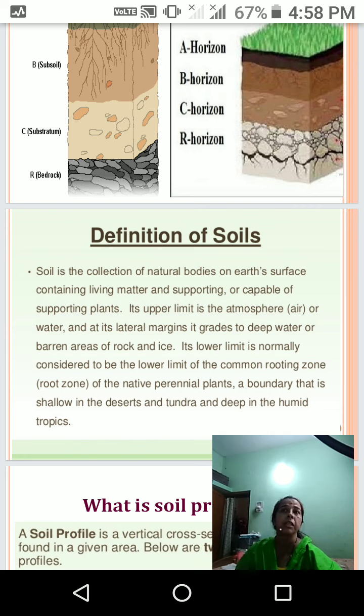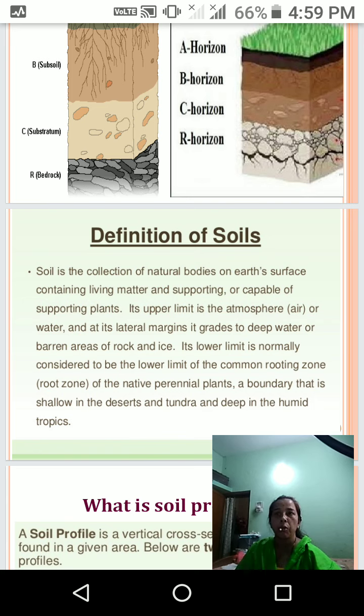So what is meant by soil? Soil is the collection of natural bodies on the earth's surface, containing living matter and capable of supporting plants. So this is very important for the soil profile, and soil is an important factor.